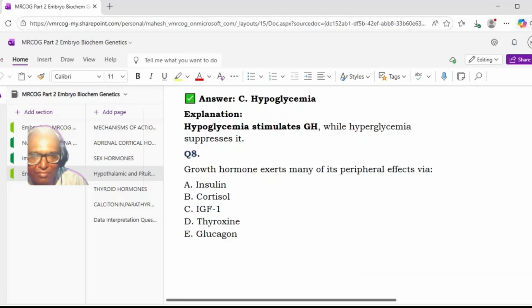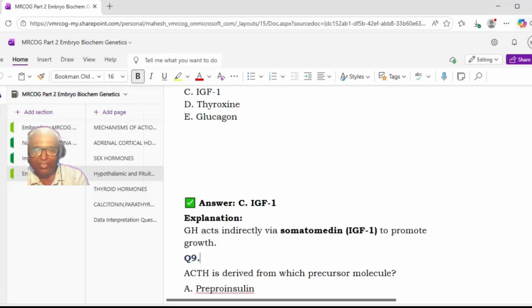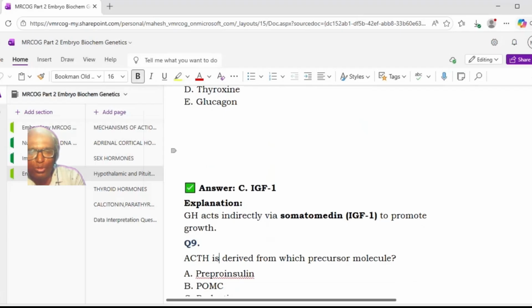Next. Growth hormone exerts many of its peripheral effects via A, insulin, B, cortisol, C, IGF-1, D, thyroxine, E, glucagon. So option C, IGF-1. Yes, it will act through IGF-1. GH acts indirectly via somatomedin, that is IGF-1, to promote growth.